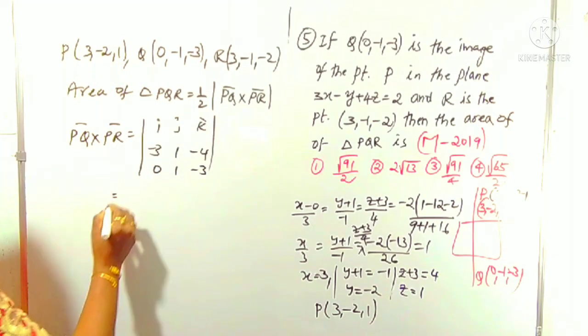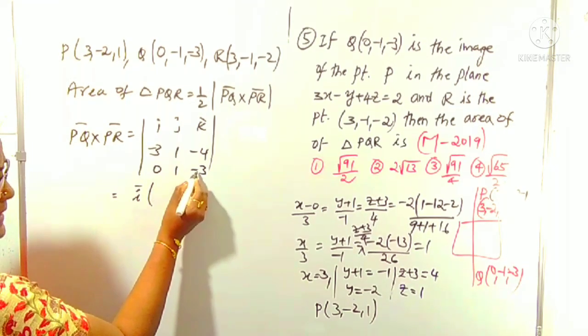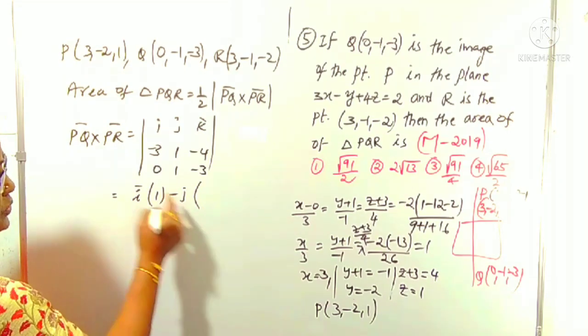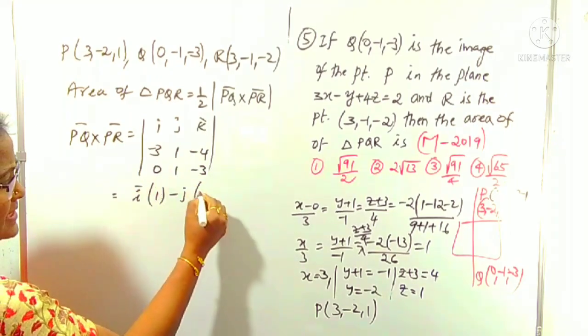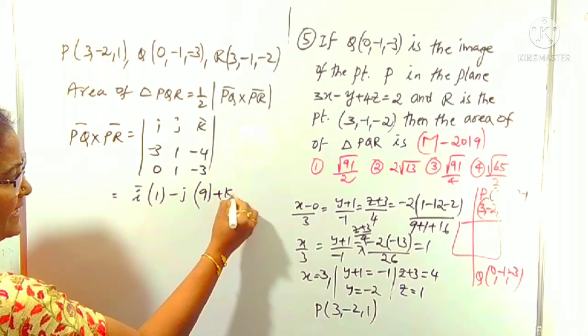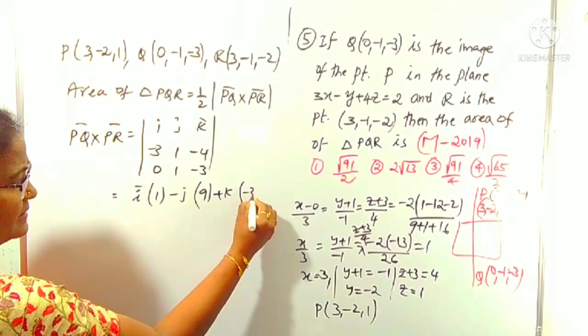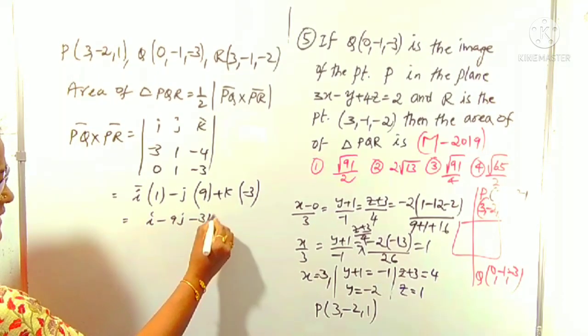Now expansion of this is i times the determinant of the 2 by 2 matrix: minus 3 plus 4 is 1. Minus j times 9: minus 3, 9, minus 0 is 9 only. Plus k times these two: minus 3 minus 0 is minus 3. This is i minus 9j minus 3k.